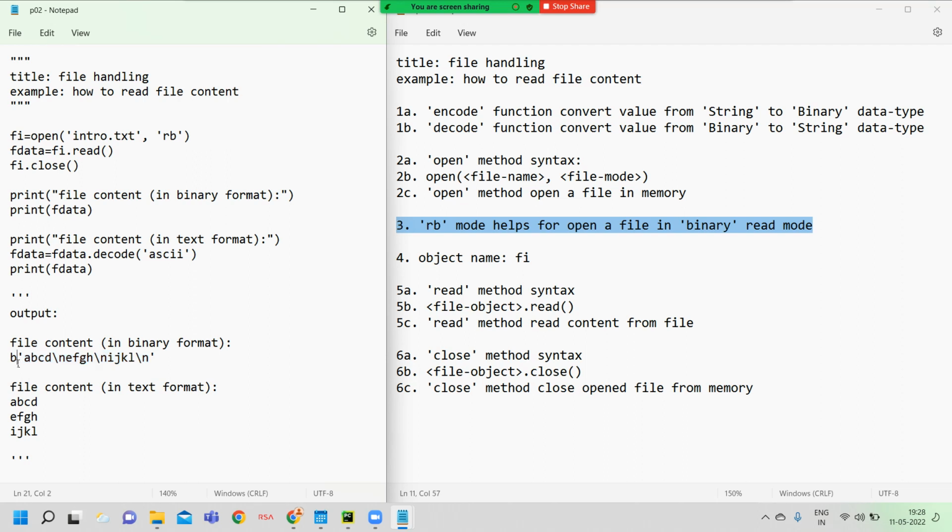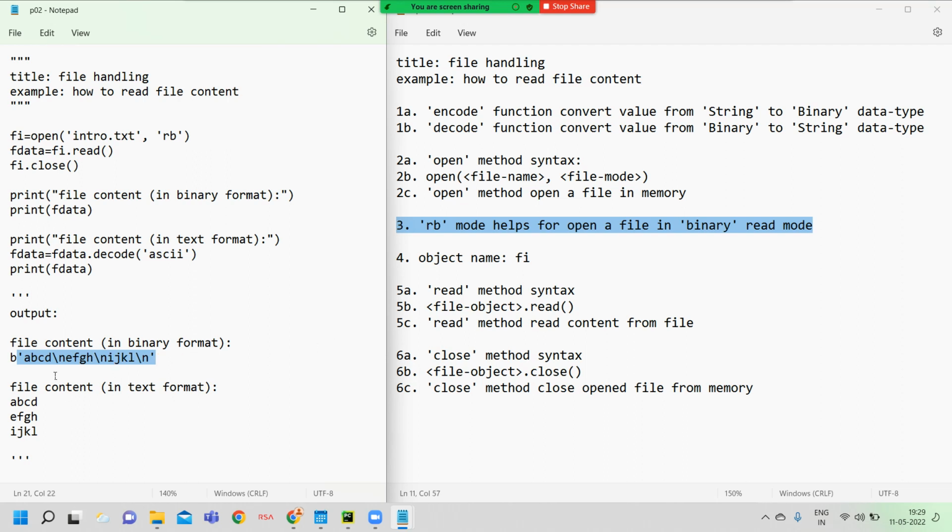So this literal indicates the following content data type is binary, and that is why b is mentioned. So this b is called a binary literal.